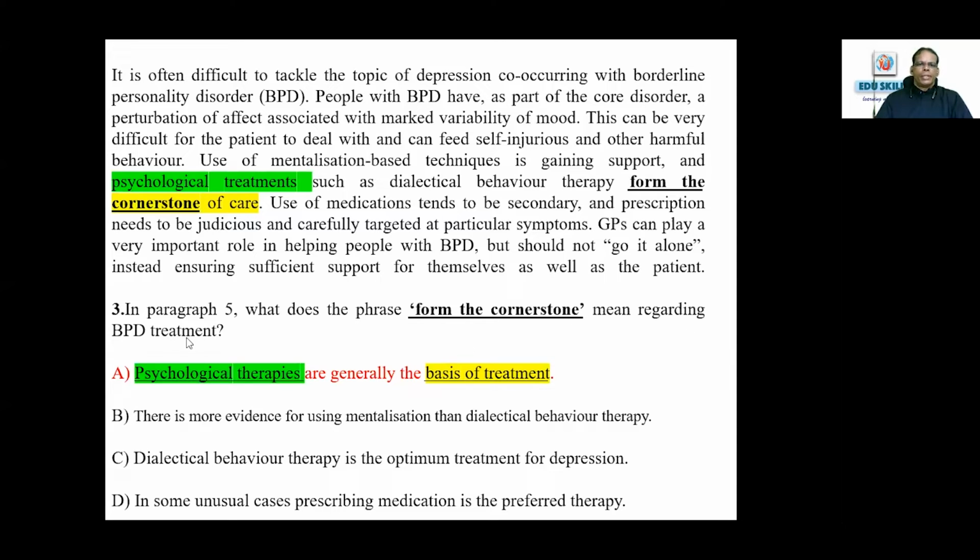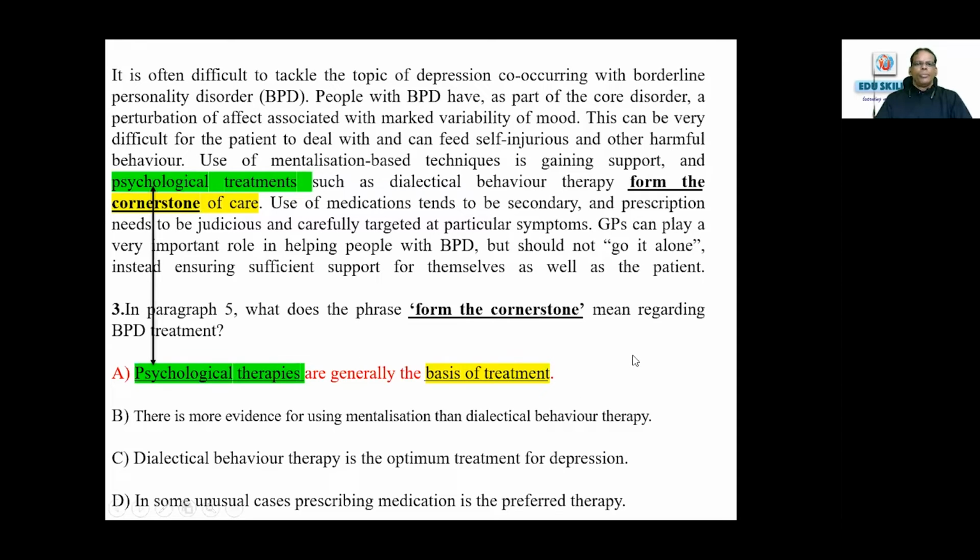Form the cornerstone. It is said psychological treatments here, psychological therapies. Therapy is the synonym of treatment. Now, basis of treatment: form the cornerstone of care. Care is the synonym of treatment here. It may not be exactly the same meaning, but still it is used as a basis, cornerstone, basis. So the whole thing is there.